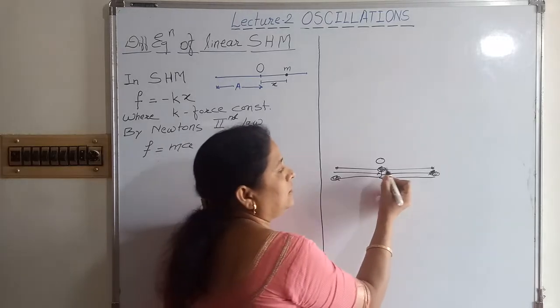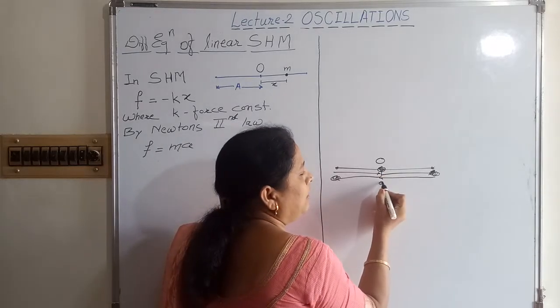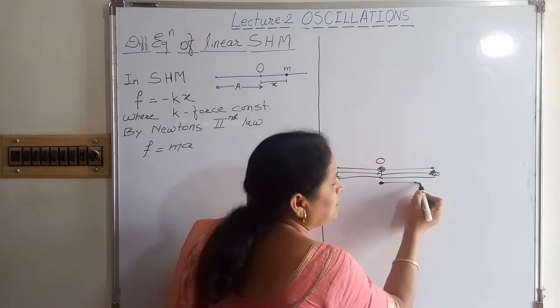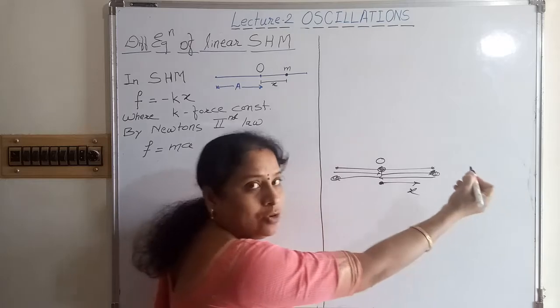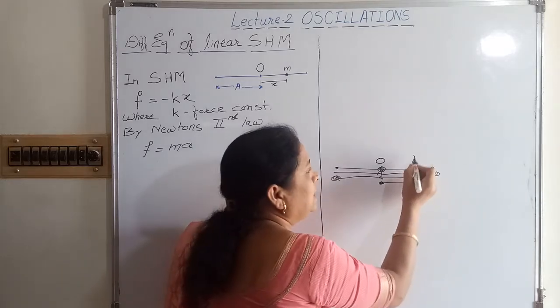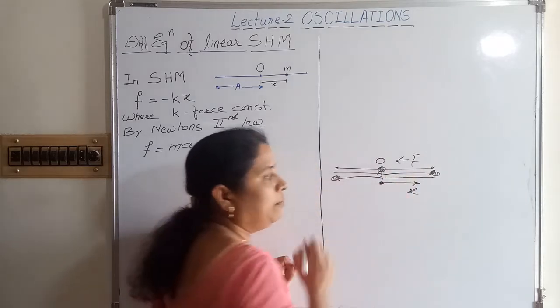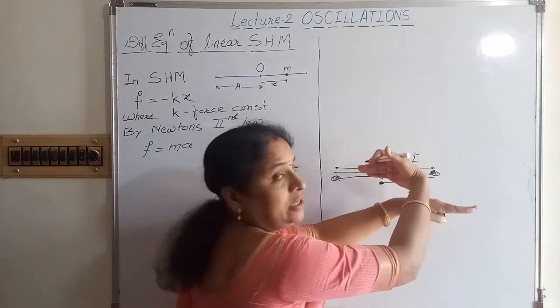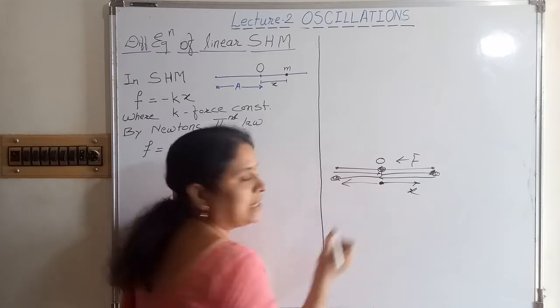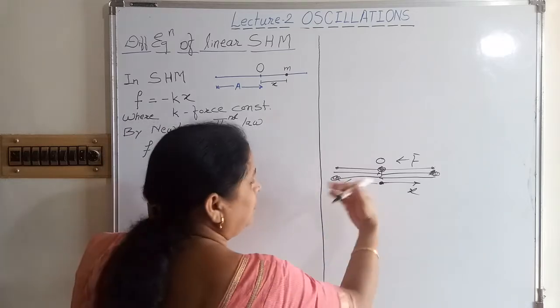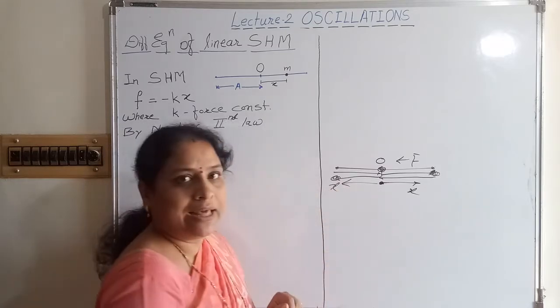And here, when the body is moving from the mean position towards the right hand side, this is the direction of displacement towards the right. In that case, the direction of force is towards the mean position, that is opposite to displacement. Here also, when the body is moving towards the left side, this is the direction of displacement.